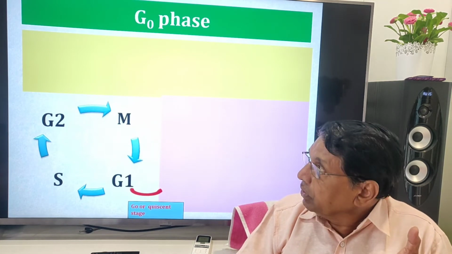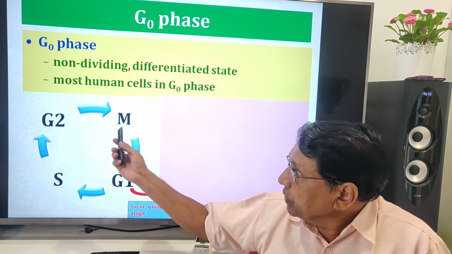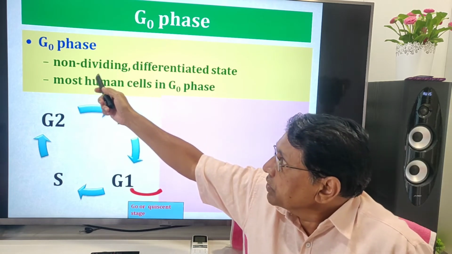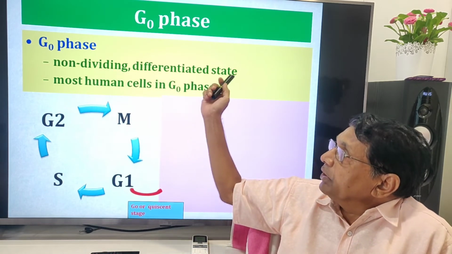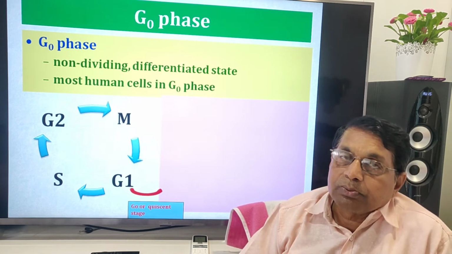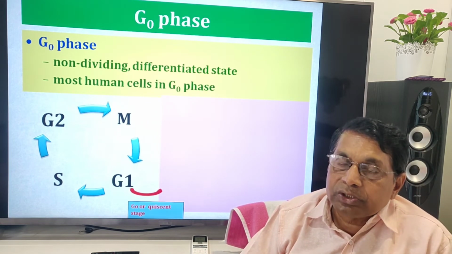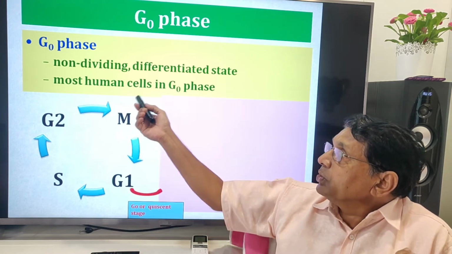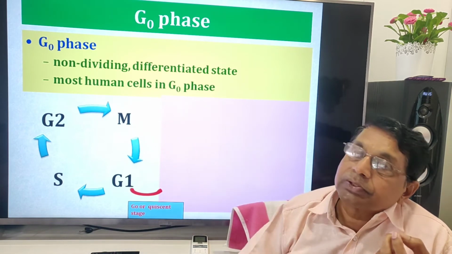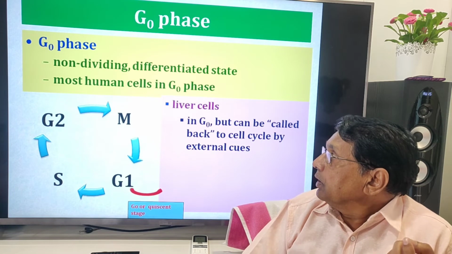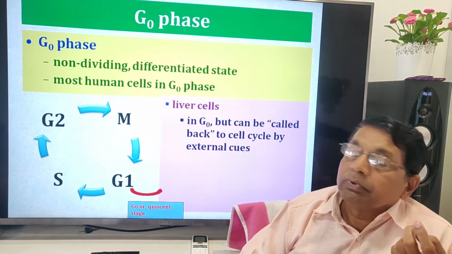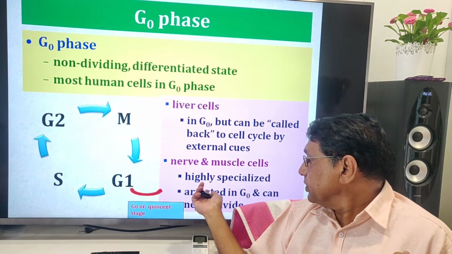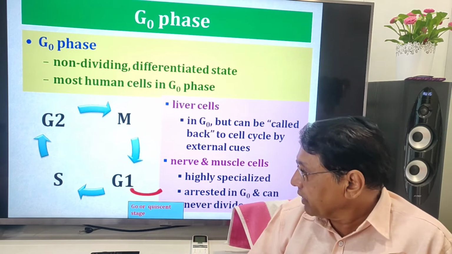Look here: G2, M, G1, S, G1, S, G2, M. G0 phase is a non-dividing differentiated state. Suppose an immature cell matures and differentiates into parenchyma, sclerenchyma, or the like in plants. Most human cells are in G0 phase. Liver cells, as I told you, divide very late. Then nerve cells and muscle cells are highly specialized, arrested in G0, and can never divide.